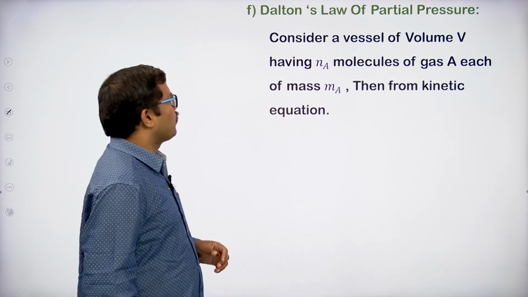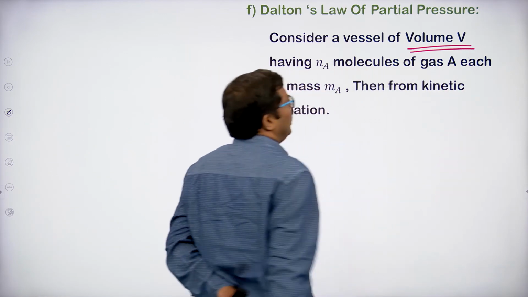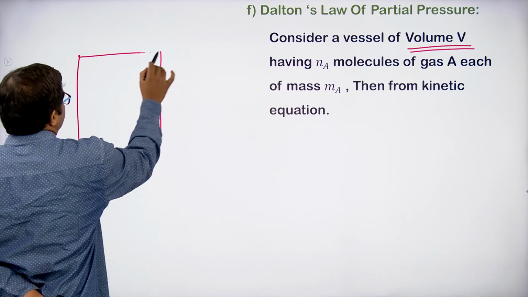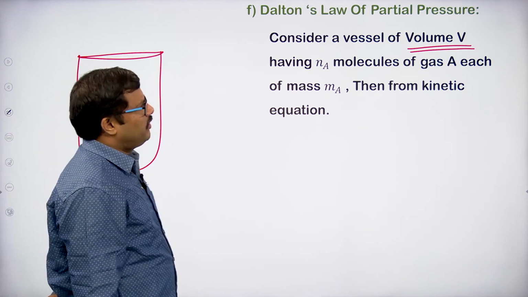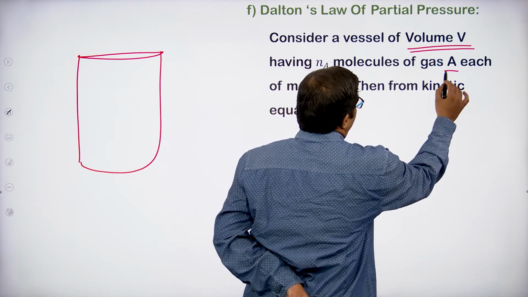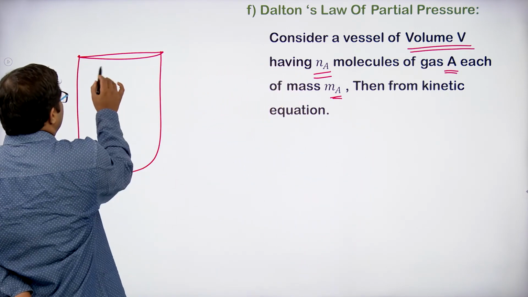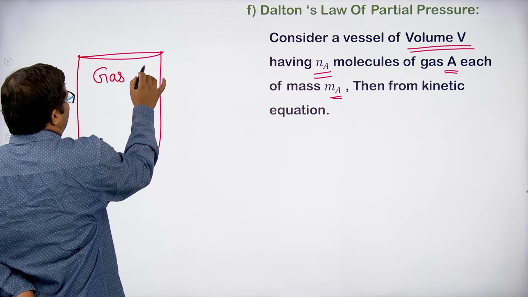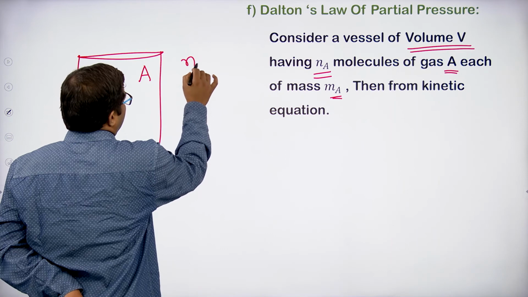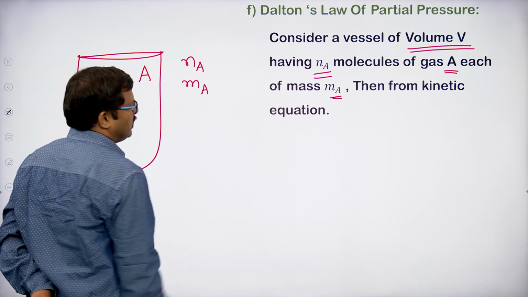Now let us consider a vessel of volume V. We have a vessel having volume V, and in it we take Na molecules of gas A with a mass Ma. So we are taking a gas A into it. How many molecules am I taking? I am taking Na number of molecules, and each gas molecule has mass Ma.